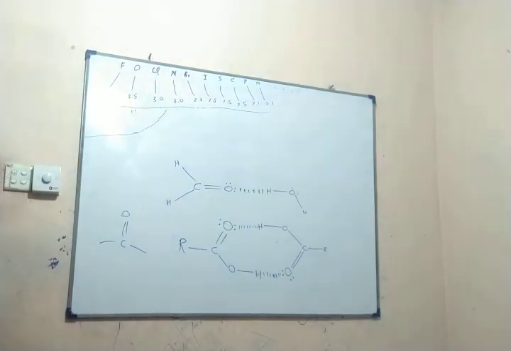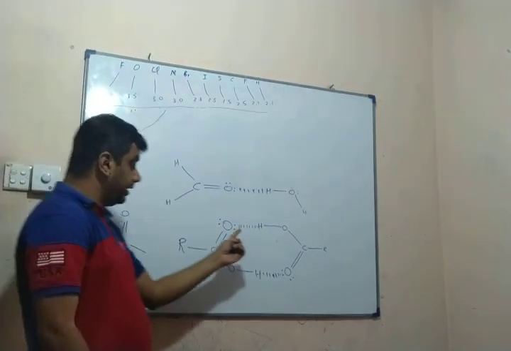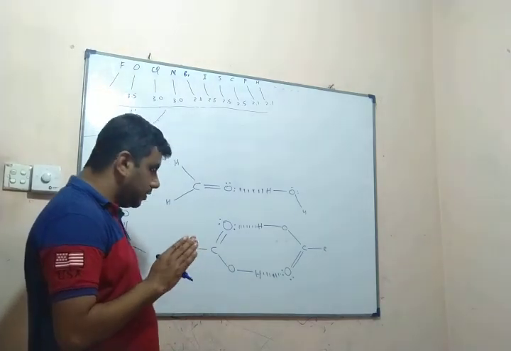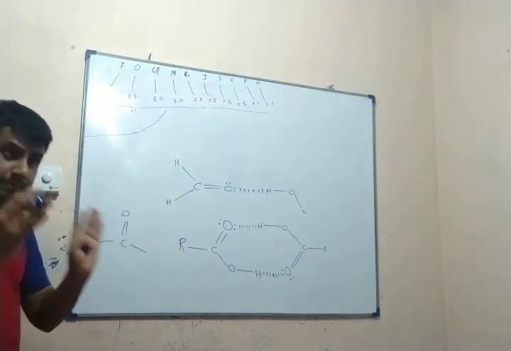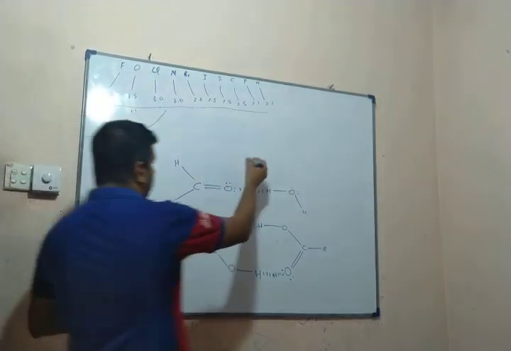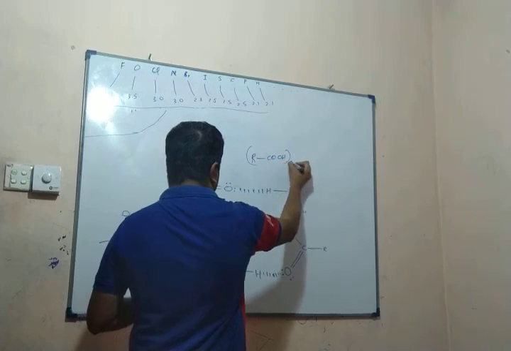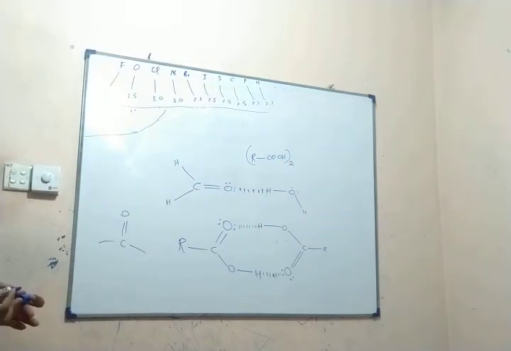A hydrogen bond is formed, and this hydrogen bond is very much stronger. Because of this strong hydrogen bond, carboxylic acid normally exists as dimers, RCOOH twice. You know dimer, monomer, polymer.